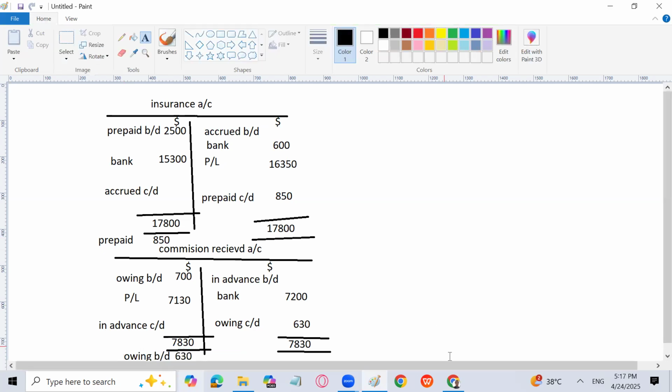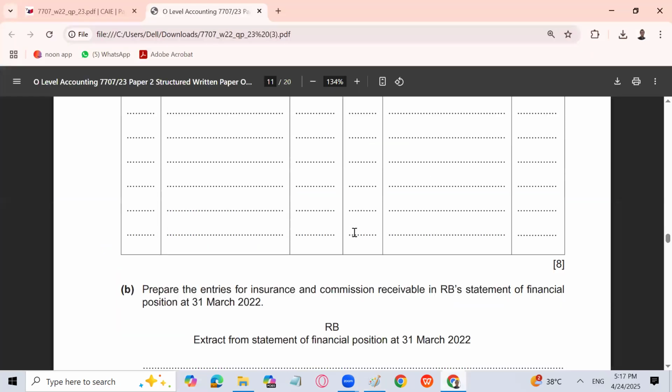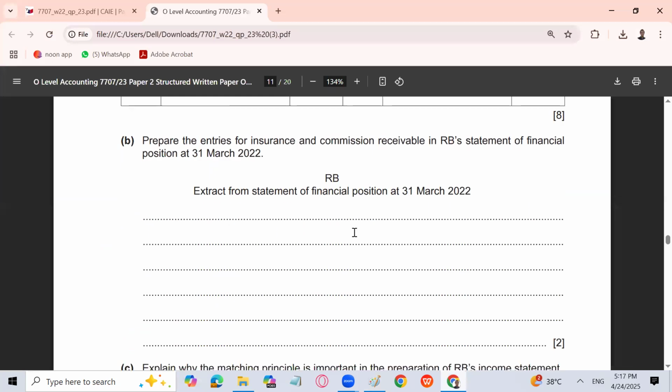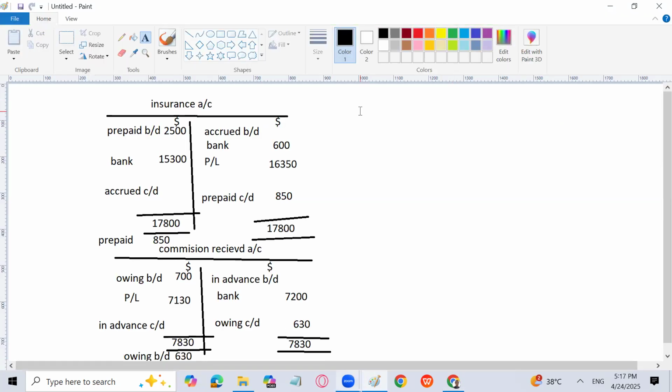Okay. Next, let's see. Commission received. Prepare the entries for insurance and commission receivable in RB statement of financial position at 31st March 2022. So he has asked about the statement of financial position. He is not asking us for the income statement. Very easy.